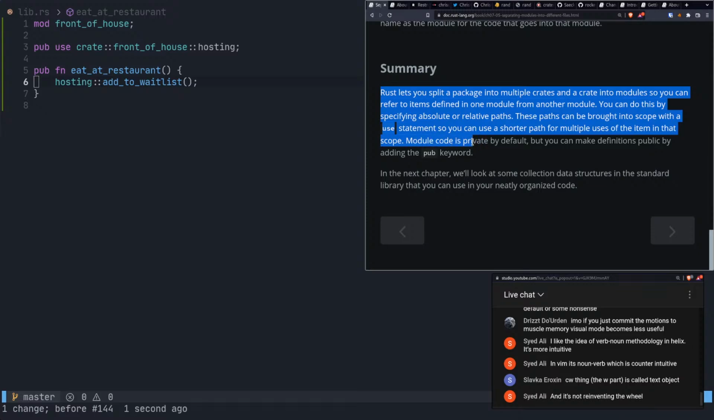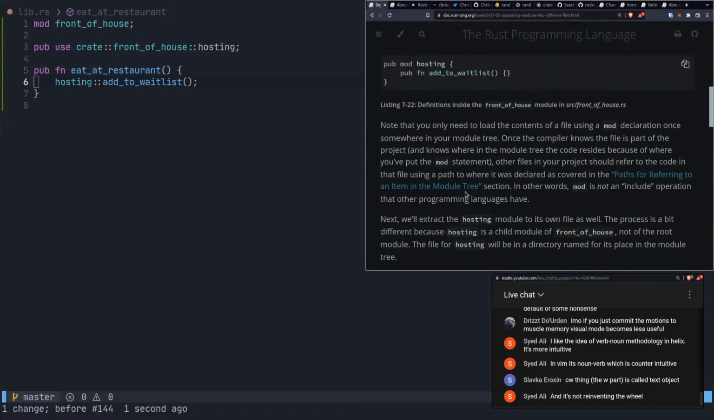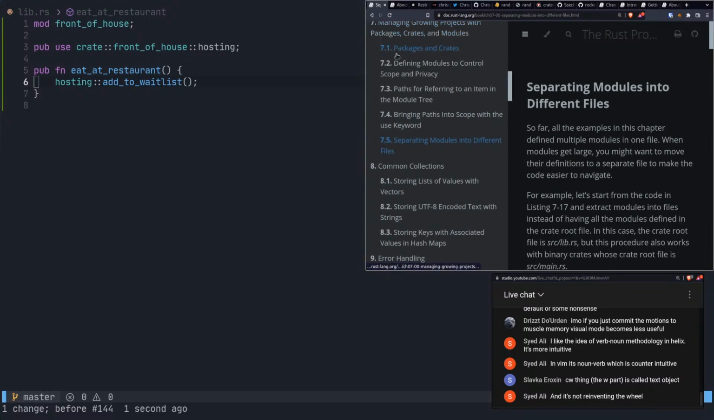Module code is private by default, but you can make definitions public by adding the pub keyword. Yes. In the next chapter, we'll take a look at some collection data structures in the standard library that you can use in your neatly organized code. Now we'll have neatly organized code.